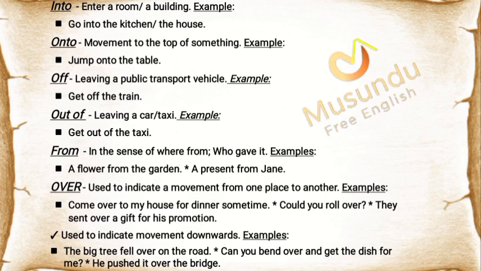"From" is used in the sense of where from, or who gave it. Examples: A flower from the garden. A present from Jane. "Over" is used to indicate a movement from one place to another.